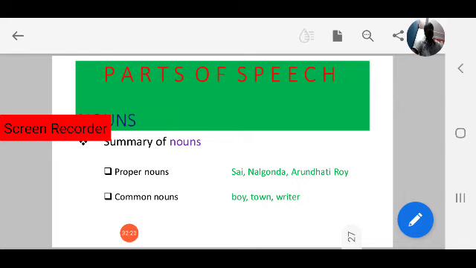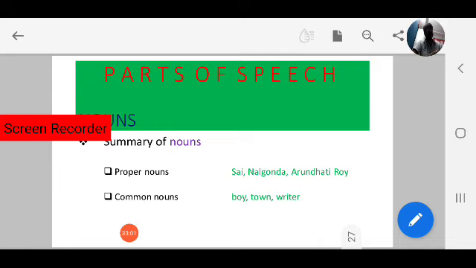For example, Sai. Sai is the name of a person. Sai, Ram, Siddharth are names of specific persons. Nalgonda, Hyderabad are specific names of a town or city. Many cities are there. Hyderabad is a specific name of a city, so Hyderabad comes under proper noun. Next, Nalgonda. There are a number of towns in our state. Nalgonda is a proper noun, a specific town.